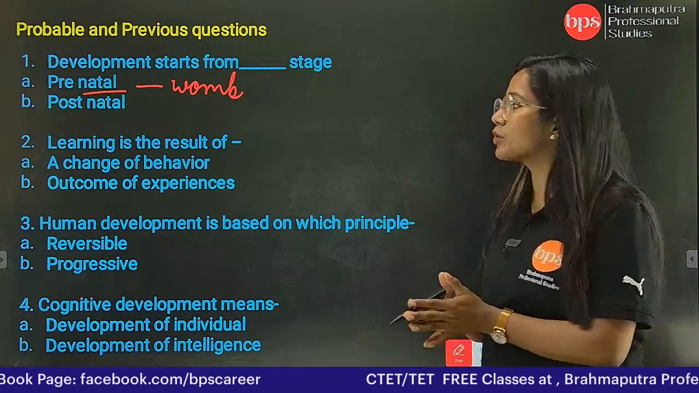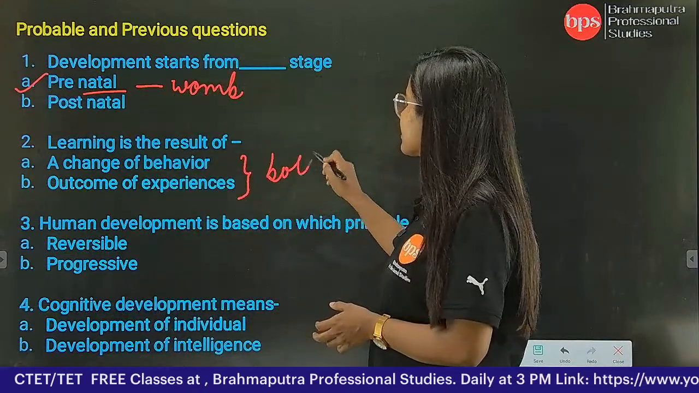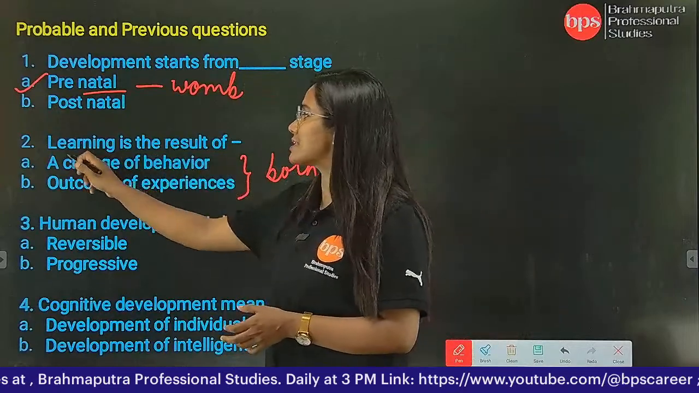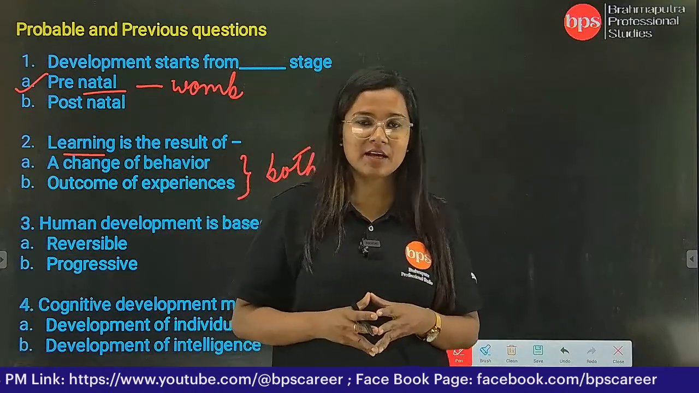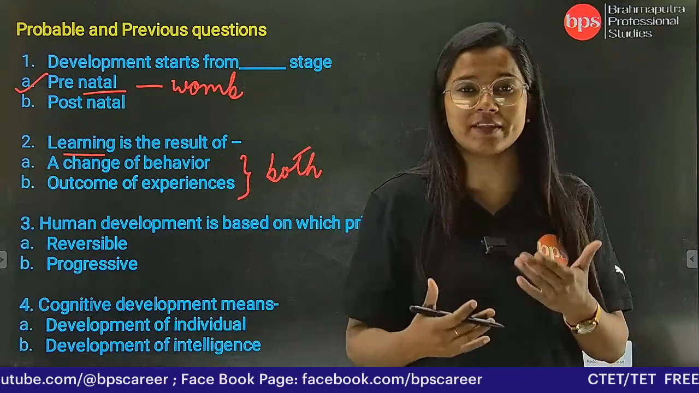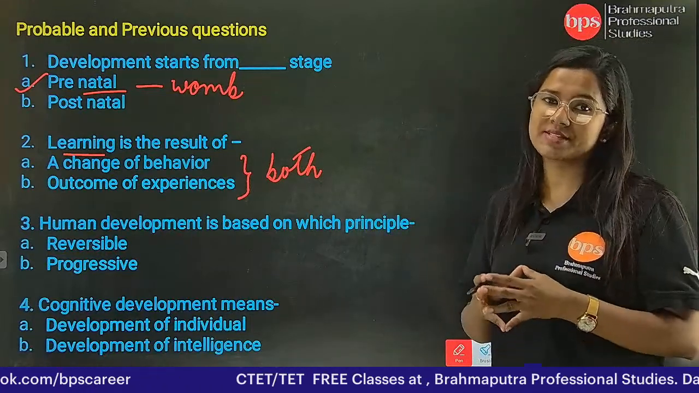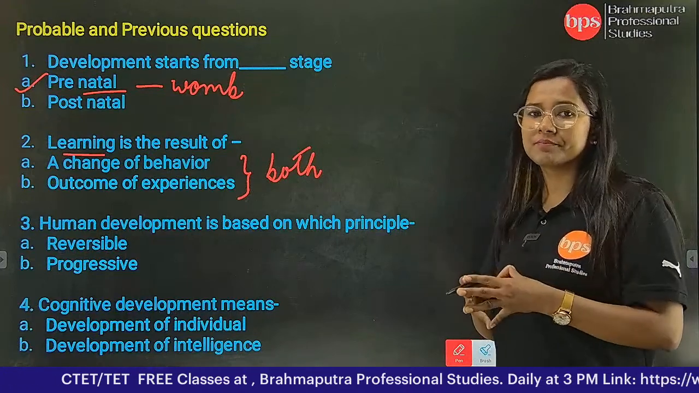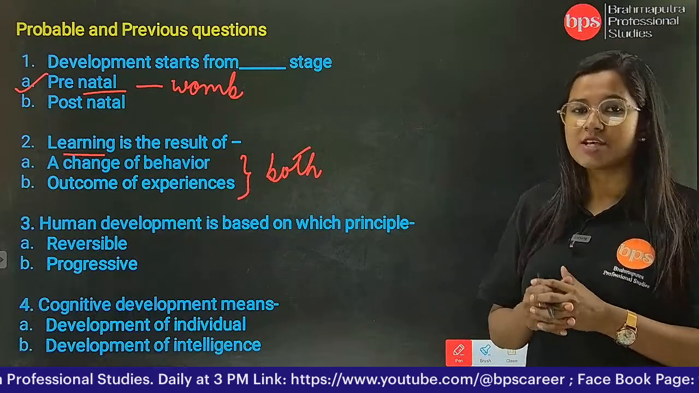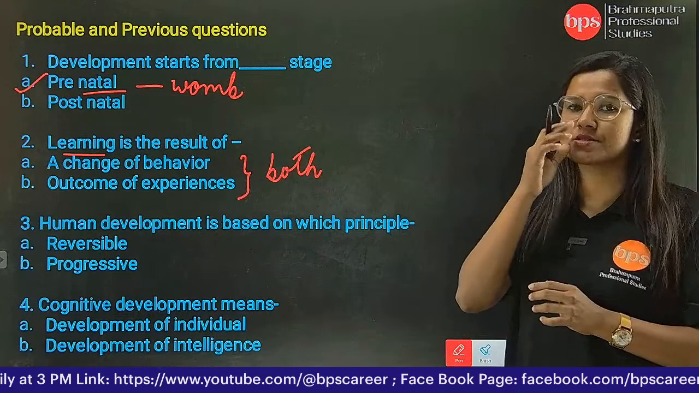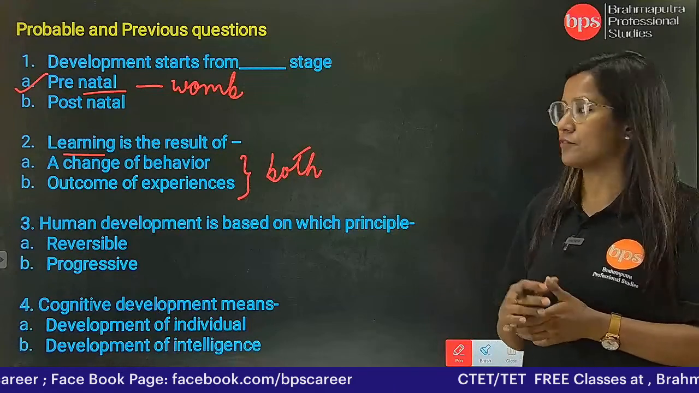Okay. Next, learning is the result of a change of behavior and outcome of experiences. तो यहाँ पे क्या होगा? Both होगा because both of them help us to understand that learning is nothing but it is a change of behavior. हम लोगों का behavior static नहीं रहता, स्थिर नहीं रहता, behavior change होते रहते हैं and depending on what? Depending on our experiences. हम लोग क्या experience करते हैं उसके ऊपर बेस करके हम लोगों का learning change होता रहता है, learning हम लोग सीखते रहते हैं. So we understand that these two are the processes in which we understand that learning is the outcome of experiences and the change of behavior.